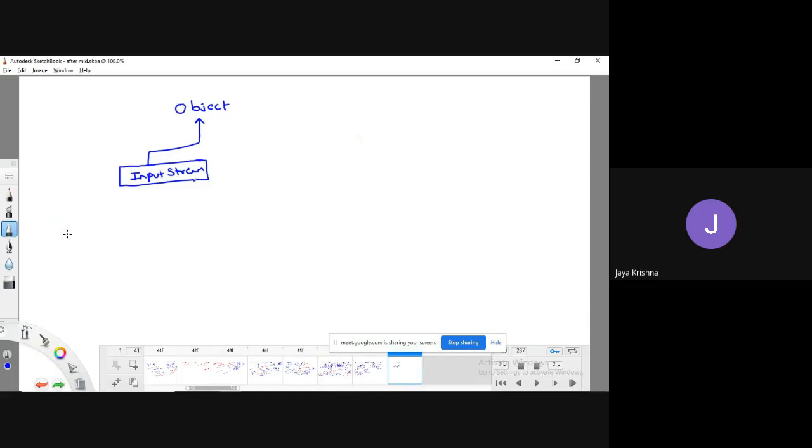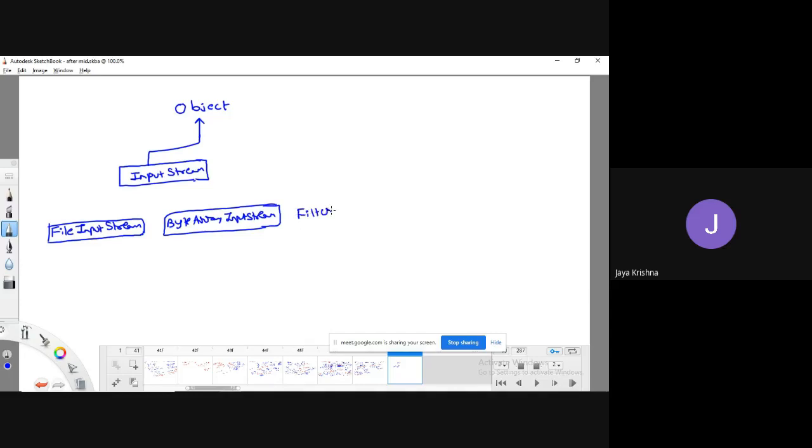All these are classes. One is FileInputStream, which is a kind of extended class, and ByteArrayInputStream is also one of the extended classes of InputStream.